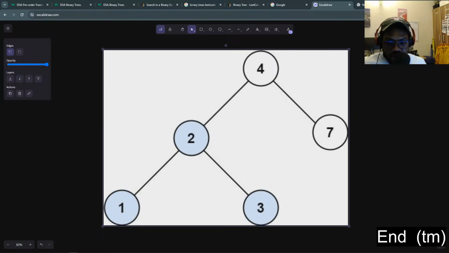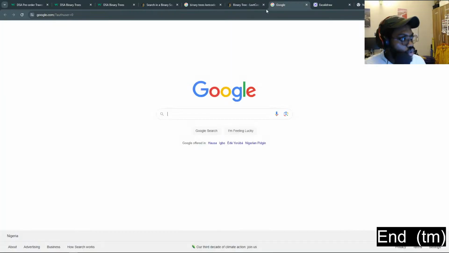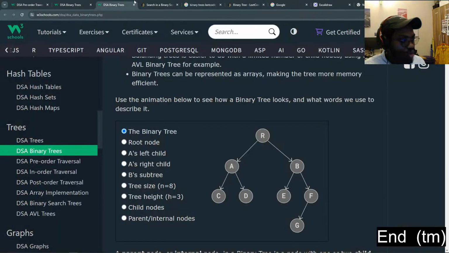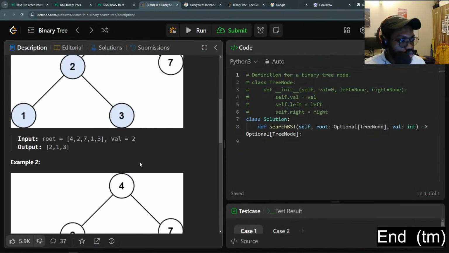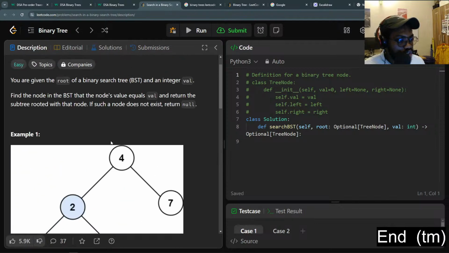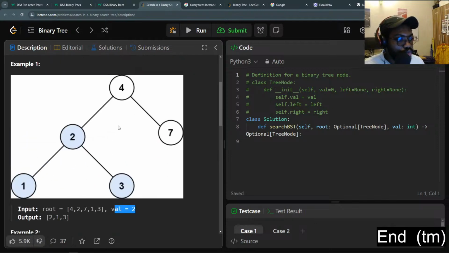Sorry, a minute, please. Who are we trying to search for? I think let's look at this here. So we are trying to search for 2 in this tree. And then once we find 2, we'll print the subtree from 2 all the way down, right?